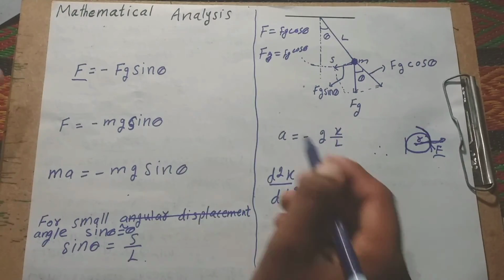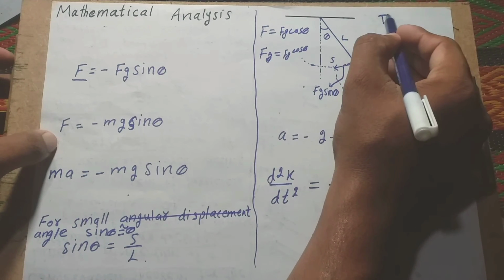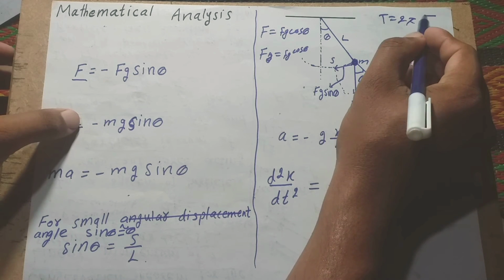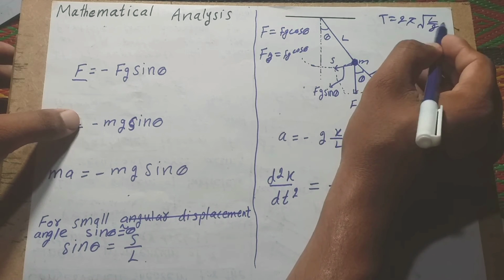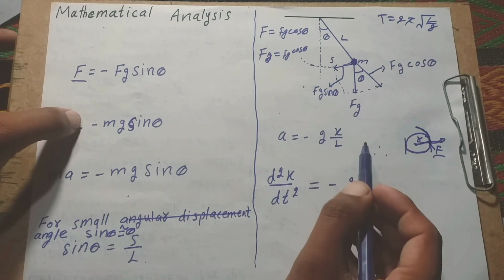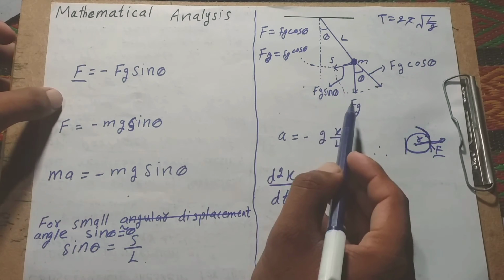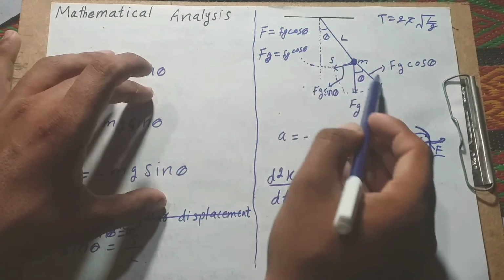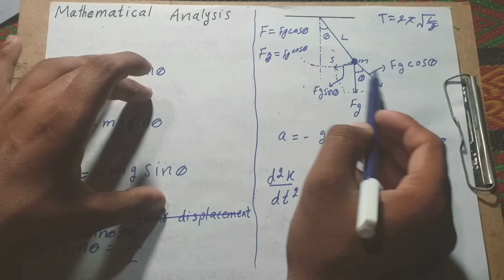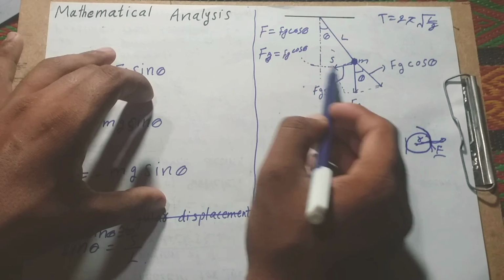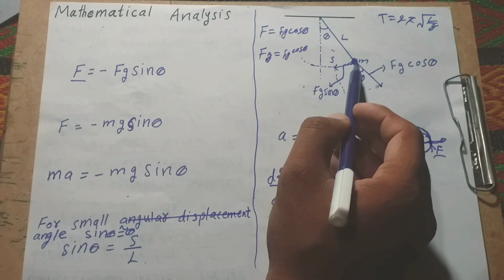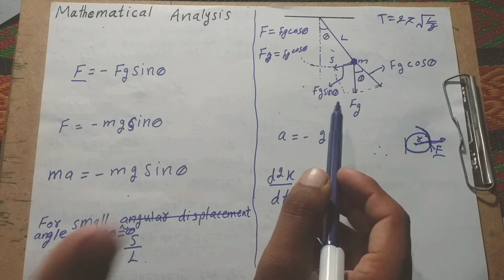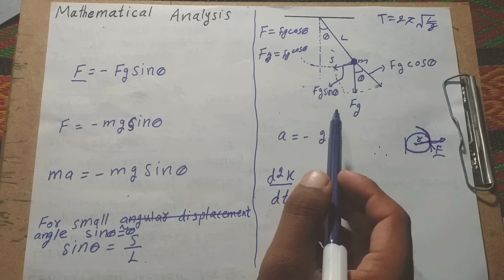Means we find the time period. T is equal to 2 pi root L over g. We find the time period only for the tangential component, not the radial component, because the radial component is fixed along the string, and only the tangential component moves to and fro. And we count the time period of the tangential component, meaning the time period of the pendulum.